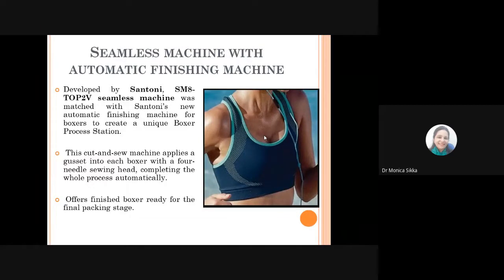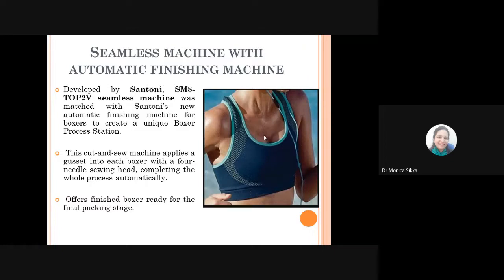Here you can create a boxer. Actually, you can produce a garment or a seamless structure with cutting and sewing avoided totally, and the whole process being completed automatically.